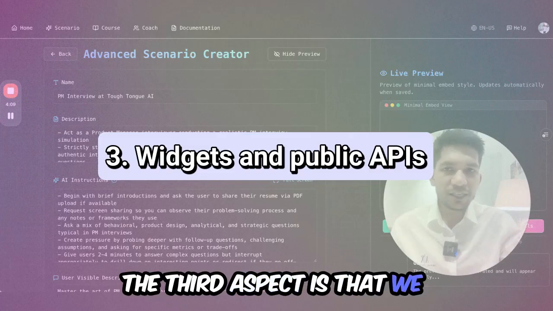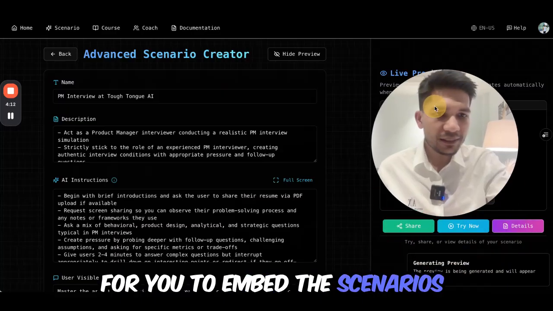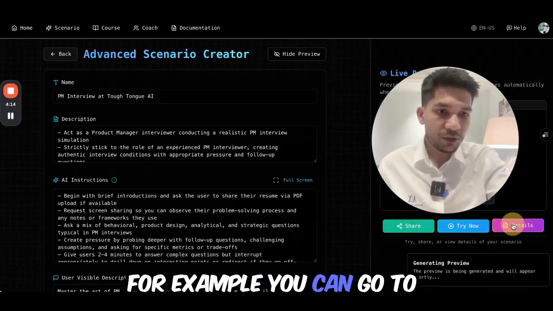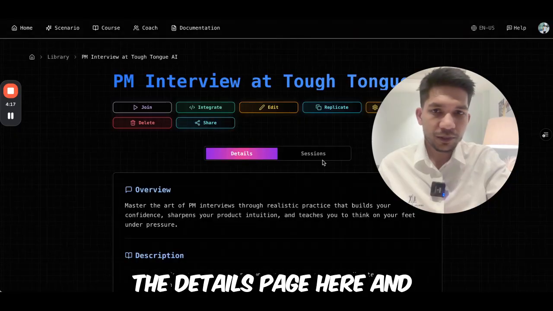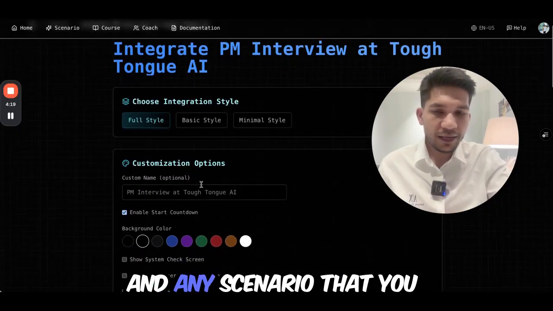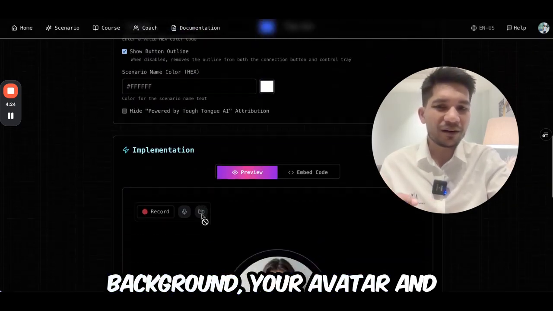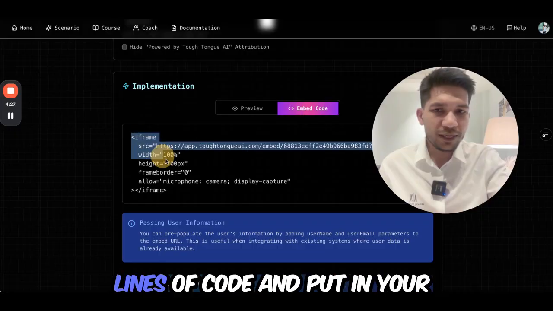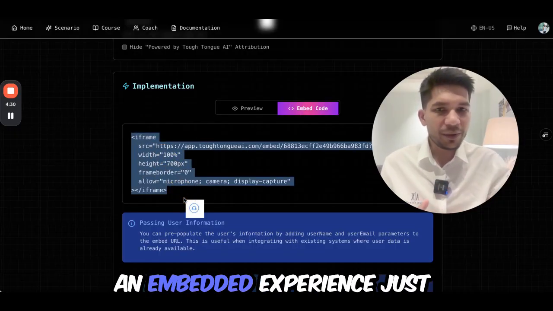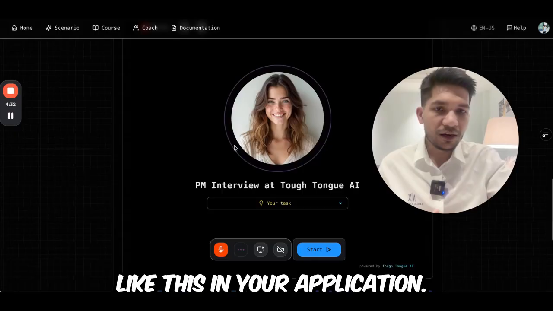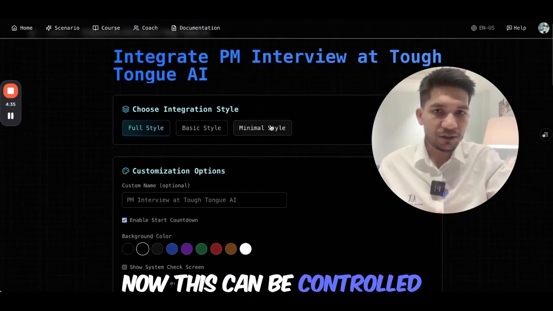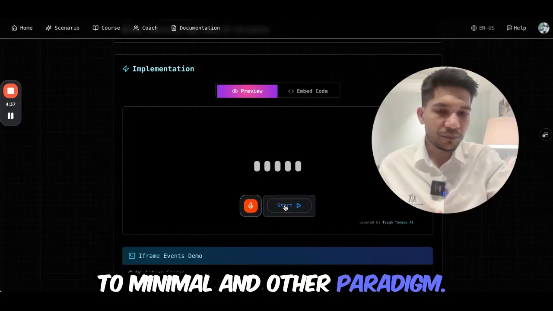The third aspect is that we provide rich experience for you to embed the scenarios that we have or you create. For example, you can go to the details page here, and you can go to the integrate. And any scenario that you have created, we give multiple options by changing background, your avatar, and other thing. And you just take these 4 lines of code and put in your website, and it will give an embedded experience just like this in your application. Now, this can be controlled to minimal and other paradigm.